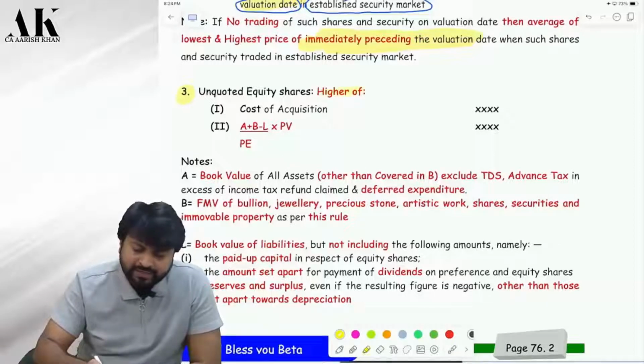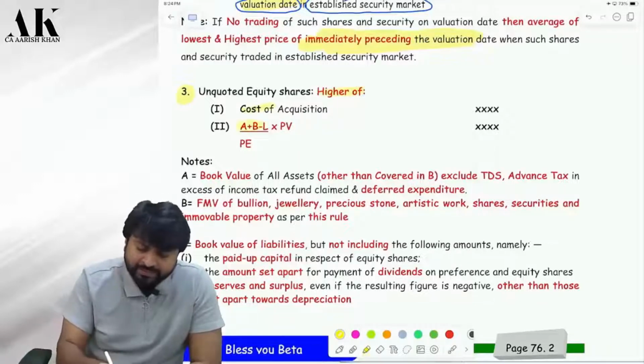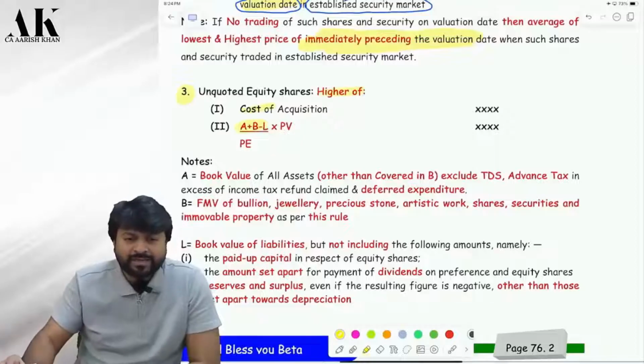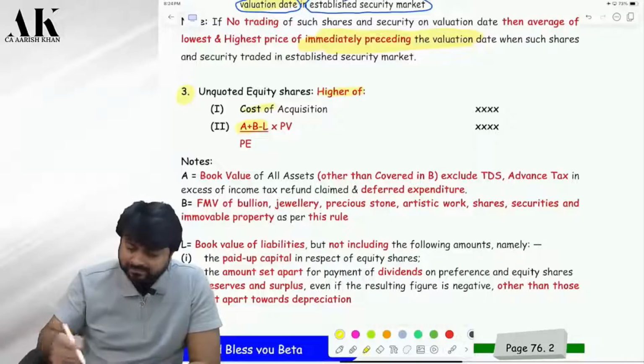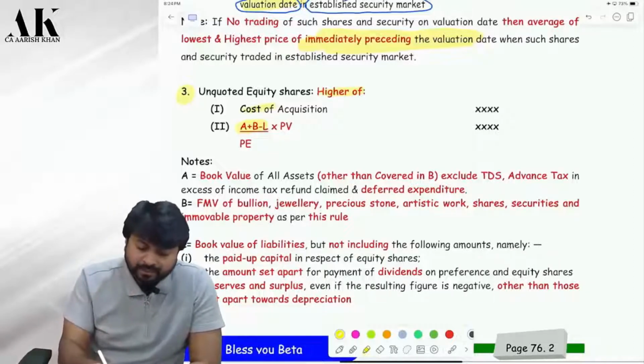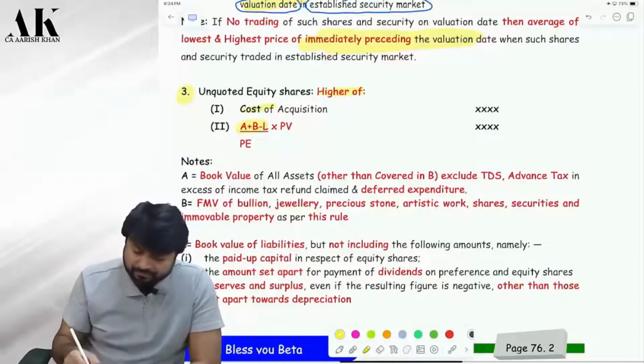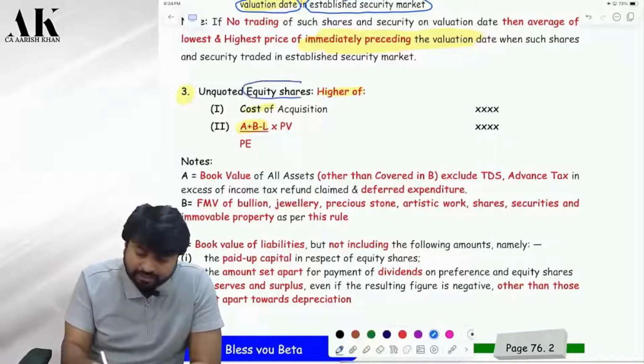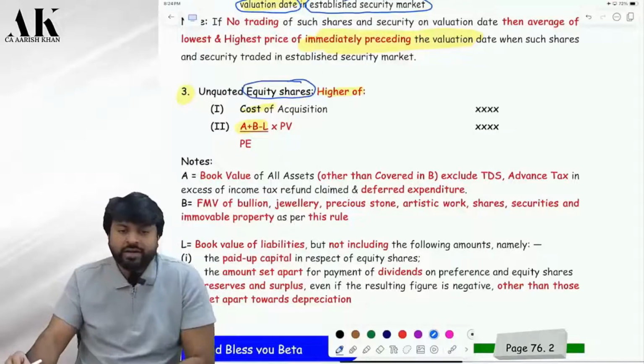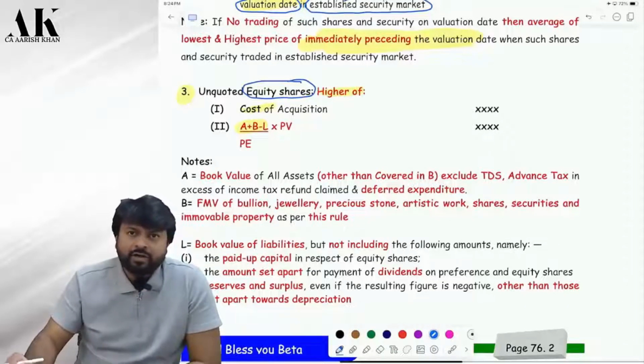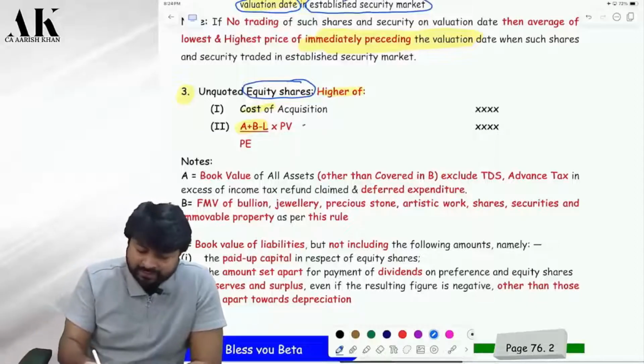Unquoted shares, you have to take higher of cost or this value. What is this? A plus B minus L. Do you remember? There also it was A plus B minus L in exit tax. Don't remember? It's okay if you don't remember. I'll tell, don't worry. But once I read now, you'll come to know. So suppose you have bought unquoted equity shares in a foreign company, but you have not disclosed that. So cost or this value, this is market value, whichever is higher.